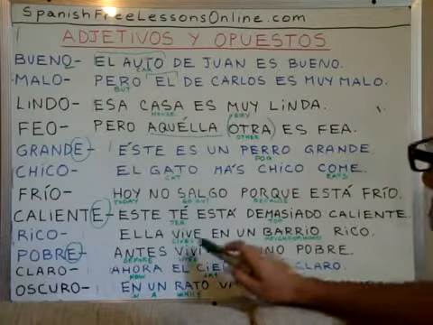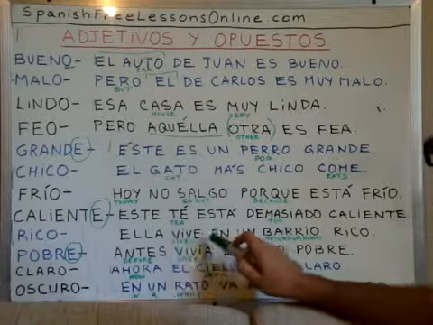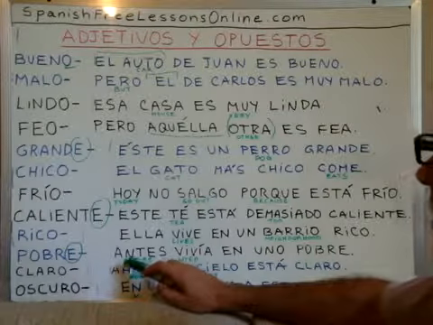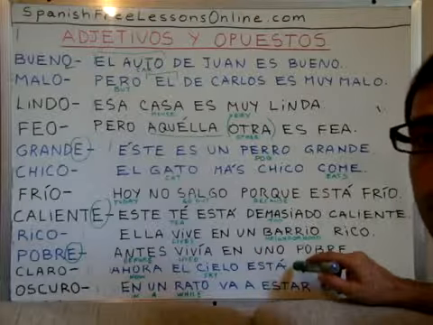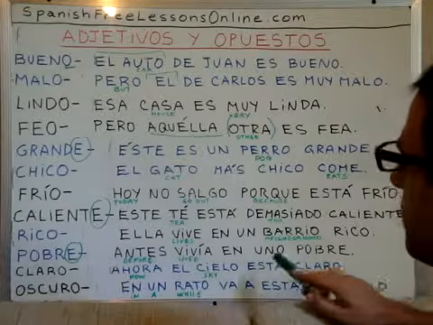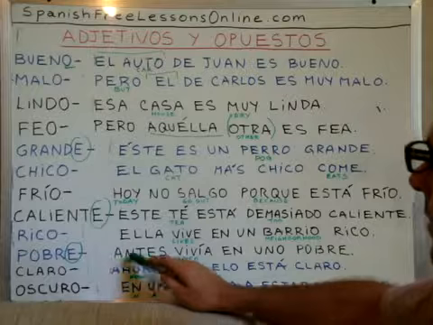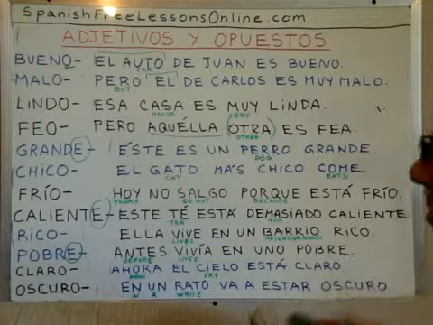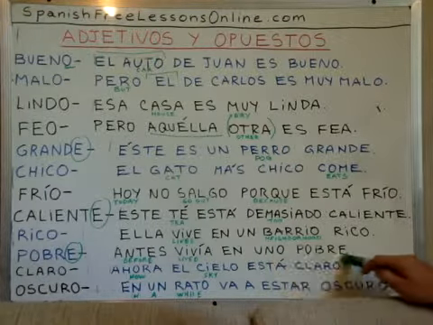In this case, we are talking about the neighborhood, right? When we said she lives in a rich neighborhood, right? Barrio. So when we say before she lived in a poor one, we know we are talking about a neighborhood, a poor neighborhood. So antes or before, antes vivía en uno pobre, before she lived in a poor one, or in one poor.